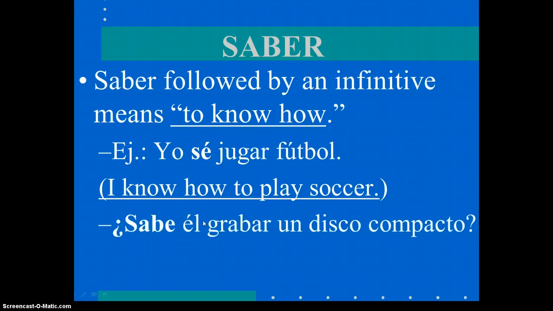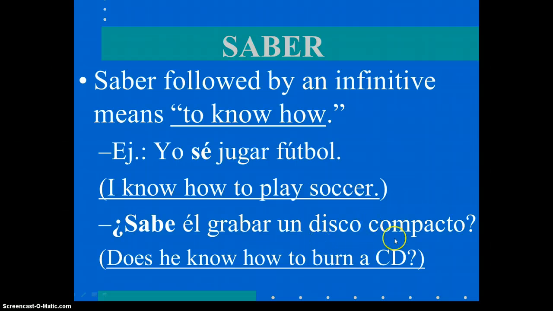Bien. ¿Sabe él grabar un disco compacto? Pause the video, write this in English, and start up again when you're ready. Does he know how to burn a CD? Remember, when writing a question, the order goes QVS. Question, verb, subject. The verb and subject switch in a question.